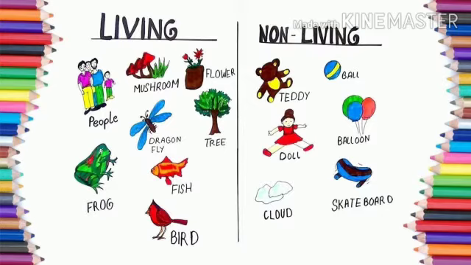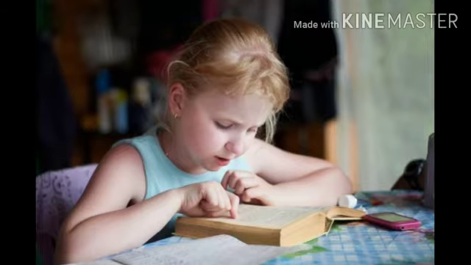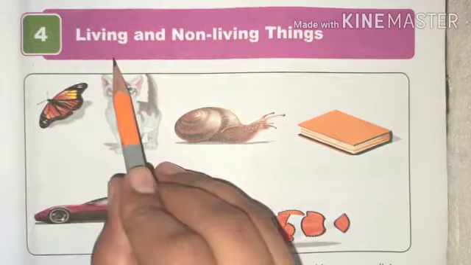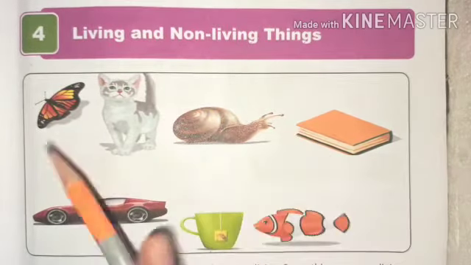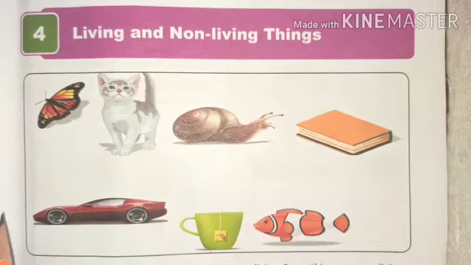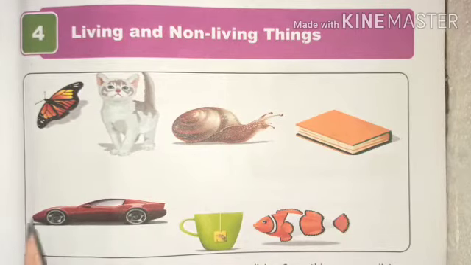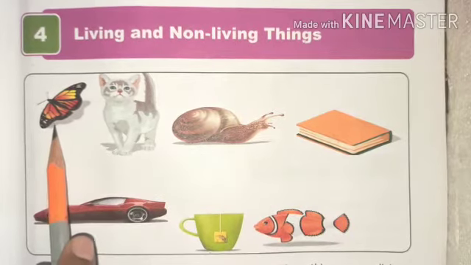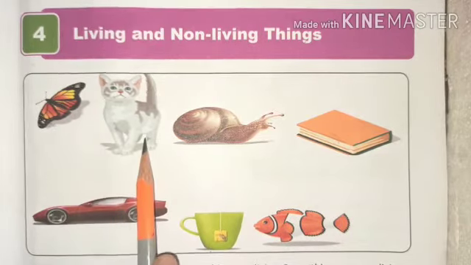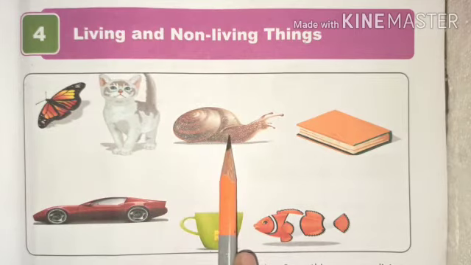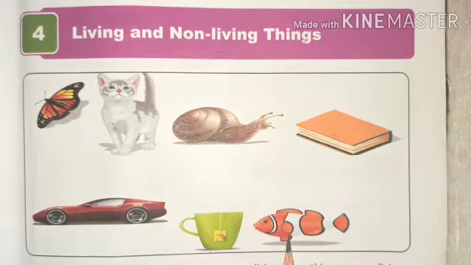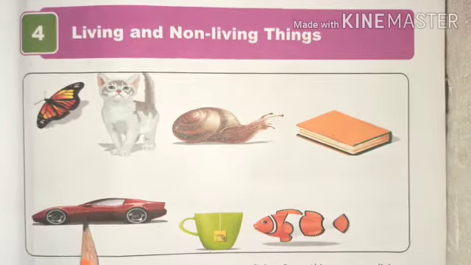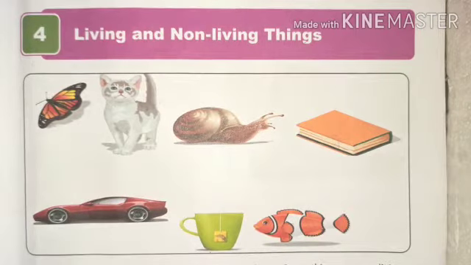So now let's read the chapter with me from the EVS book. So children, now let's start with chapter 4, Living and Non-Living Things. In this box you can see some pictures which are living and non-living. It is a group of a mixture of living and non-living things. So you can identify the butterfly is a living thing, cat is a living thing, snail is a living thing, and fish is also a living thing. Book is a non-living thing, cup is a non-living thing, car is a non-living thing.